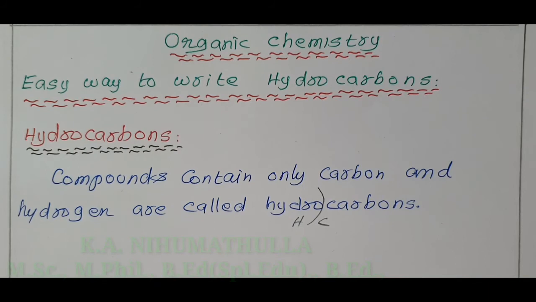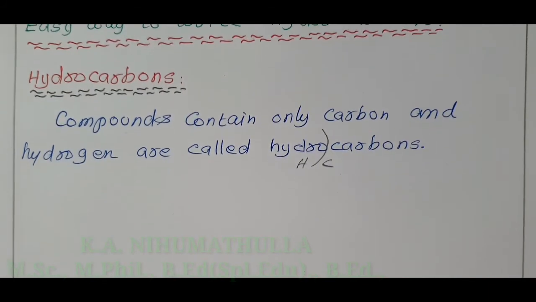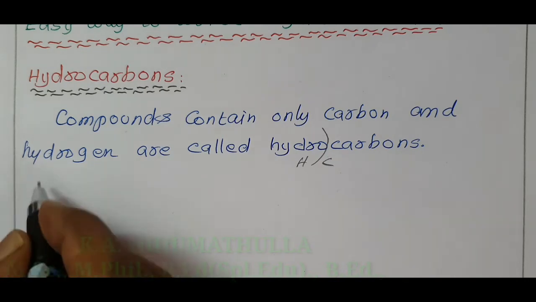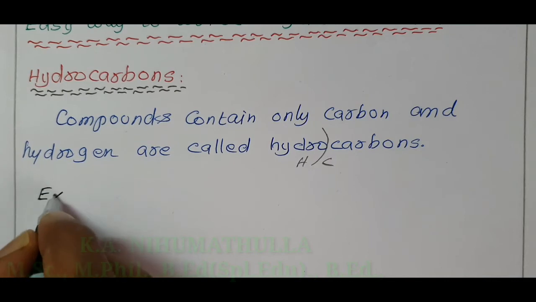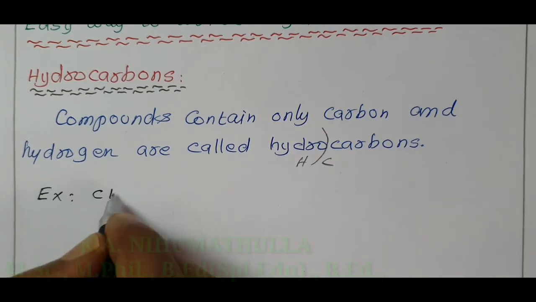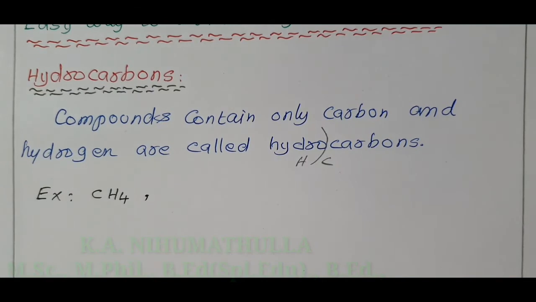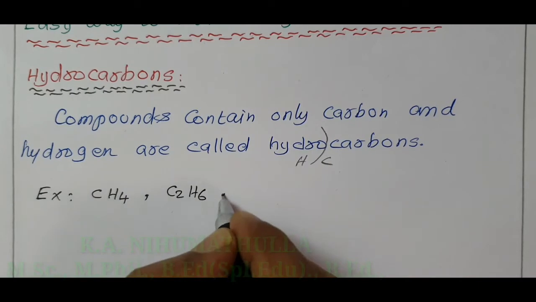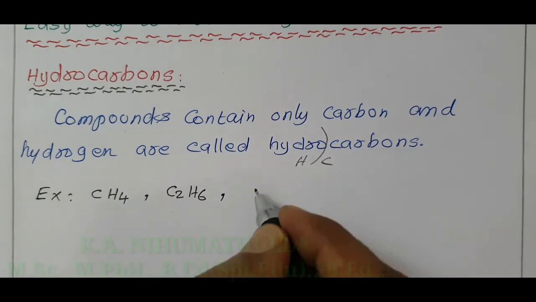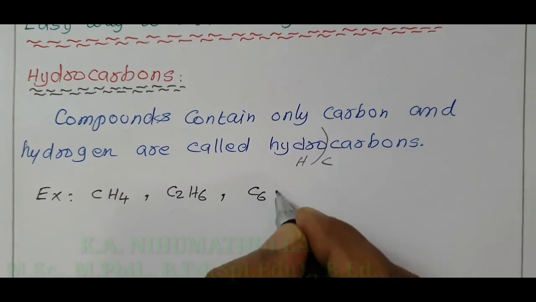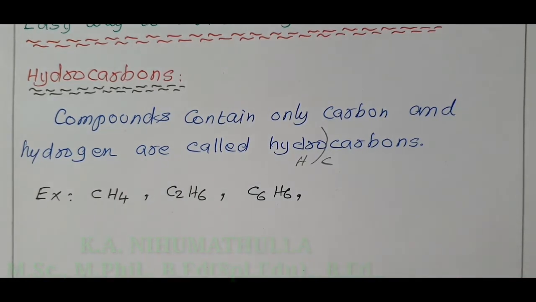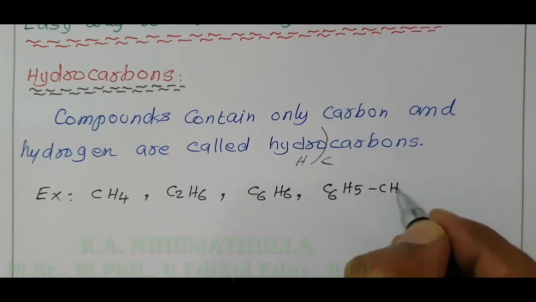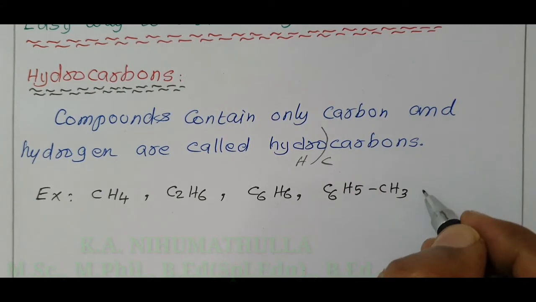Now, I am going to write examples of hydrocarbons, giving the names also. What are the examples of hydrocarbon? They are CH4, methane, a compound containing only carbon and hydrogen. Ethane, C2H6, containing only carbon and hydrogen. Benzene, C6H6, a hydrocarbon. Toluene, C6H5CH3, containing only carbon and hydrogen.